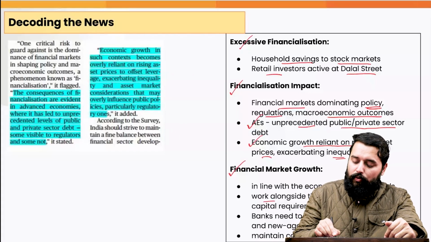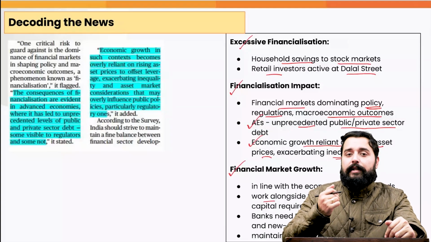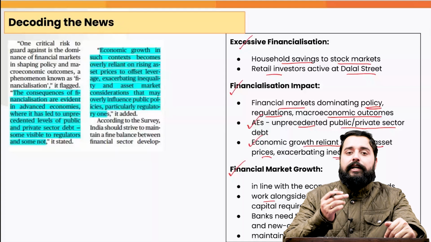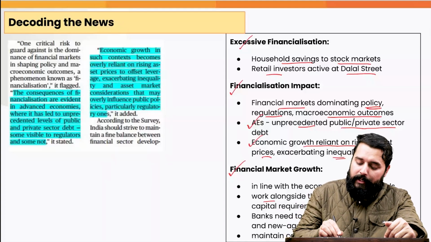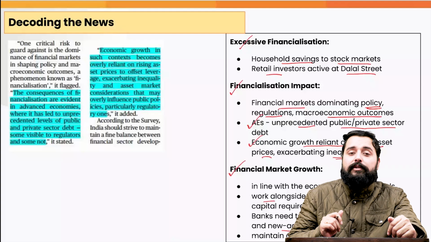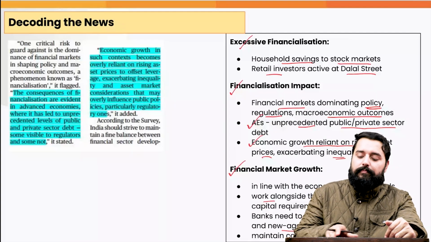We need to work alongside the banking sector to meet the capital requirements. The capital that the companies are taking from equity-based financing, they should get some capital from the banks also. The banks need to adapt to the digital economy and the new age households as well. And they need to maintain their core credit creation functions as well.